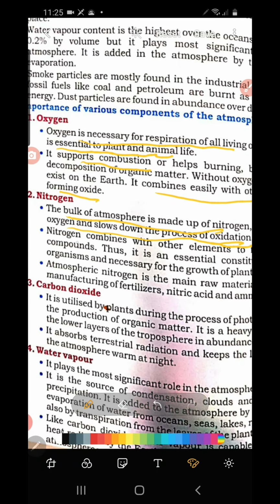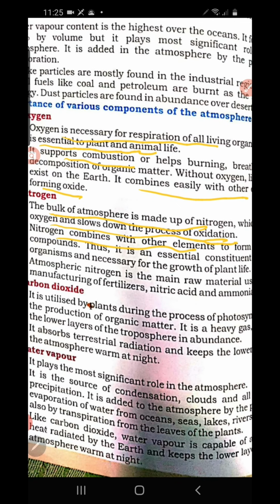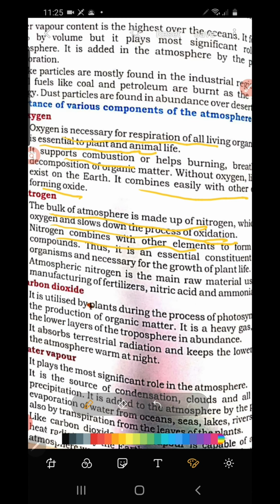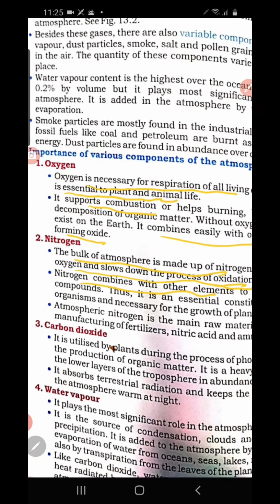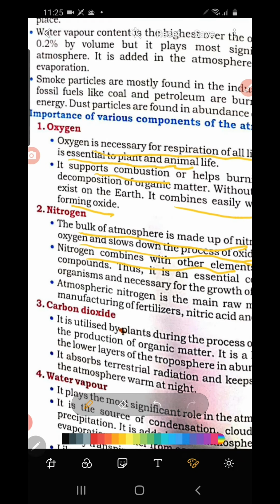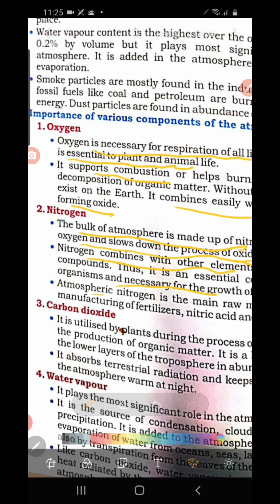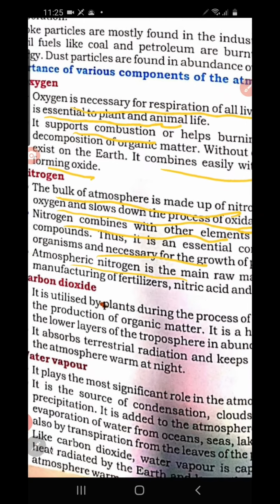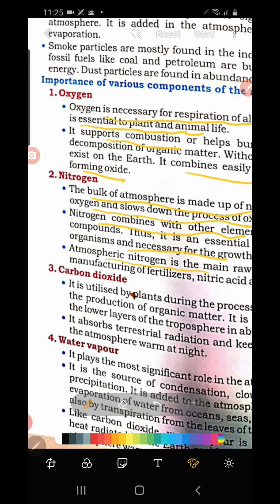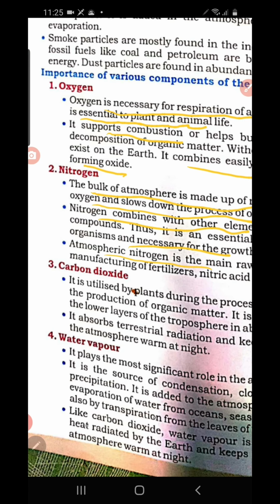Then nitrogen combines with other elements to form new compounds like nitrates. Nitrates are very essential for the growth of plants. Other than that, there is ammonia, nitric acid, and some fertilizers are also made out of nitrogen. So nitrogen is very essential for the growth of plants and animals, even human beings. Nitrogen is one of the important nutrients in the human body. And next is carbon dioxide.